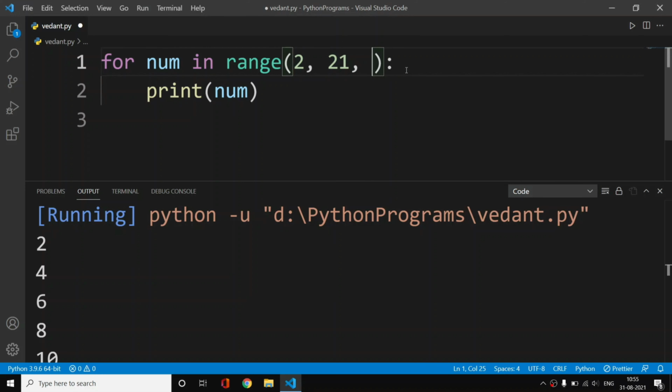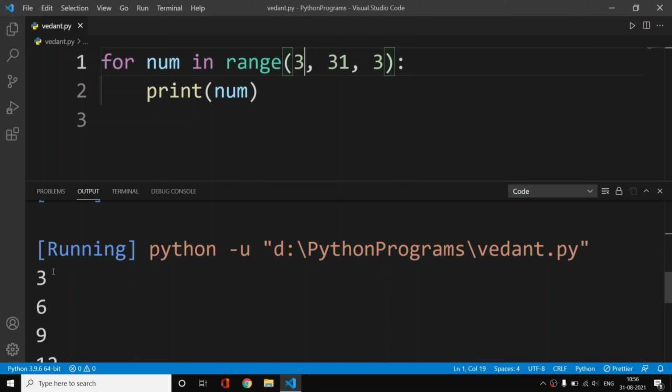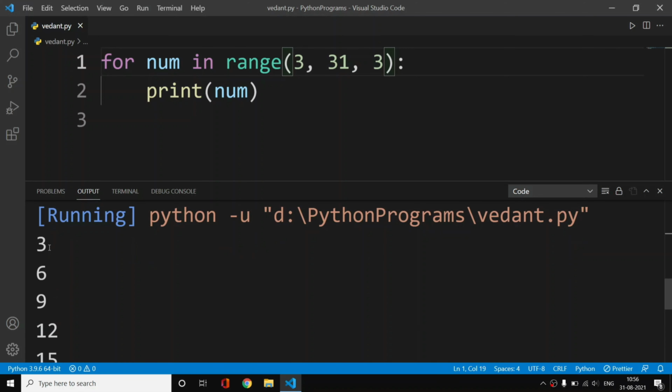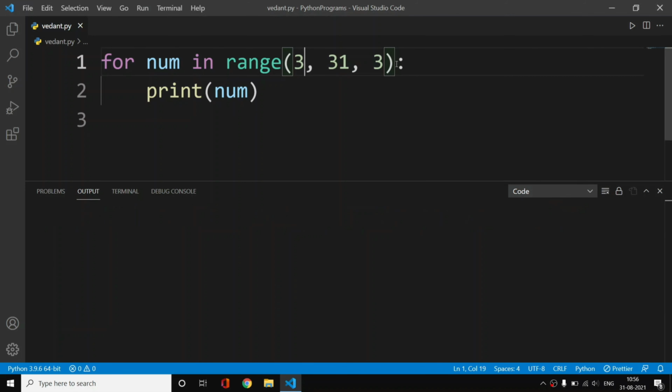If we want to print the table of 3, we will simply do this. Now it will print 3 6 9. So we don't have 4 and 5, we have 6, we don't have 7 and 8, we have 9. With this step, the third value in the range function will generate the numbers with an interval.